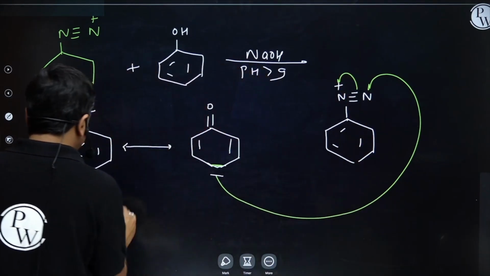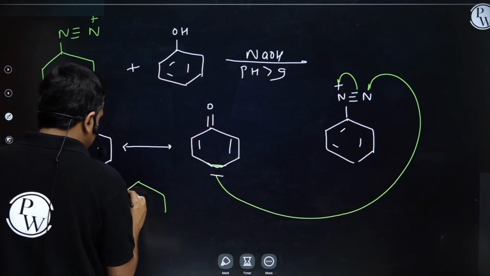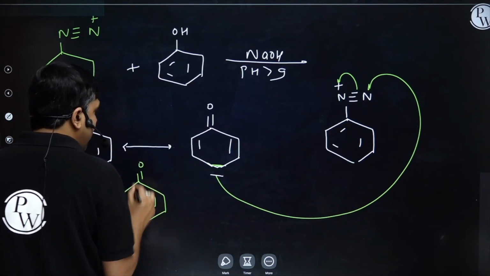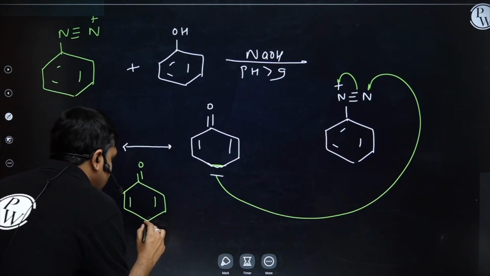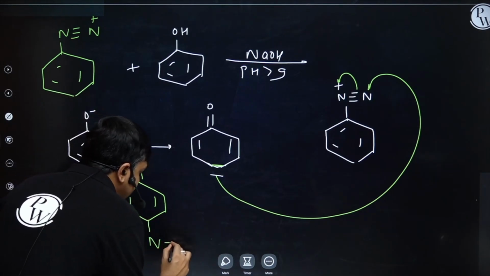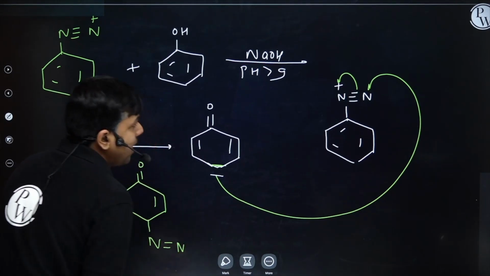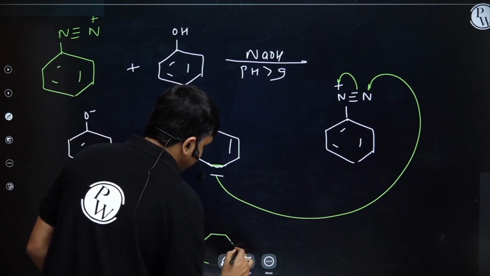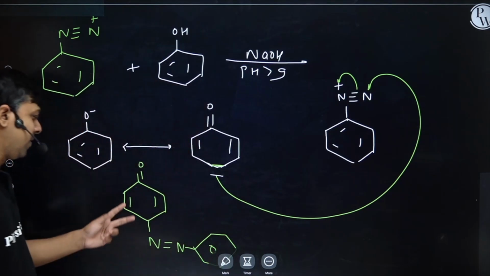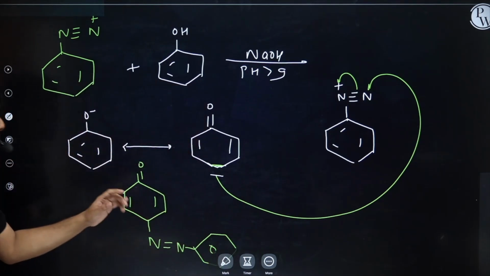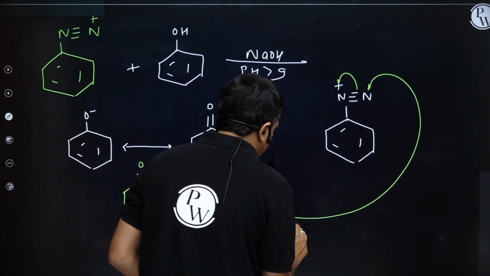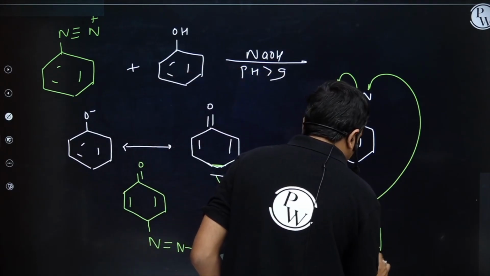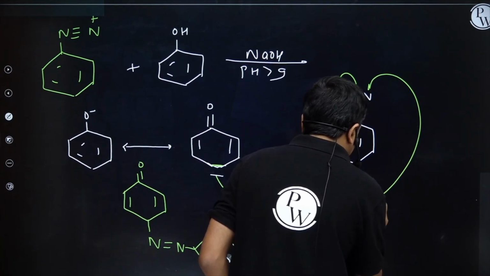So I will have this ring, doubly bonded O, and now at the para position, it is connected to N, doubly bonded N, connected to Ph. Right students? Now it is having one acidic hydrogen, will undergo aromatization, and finally I will have phenol.